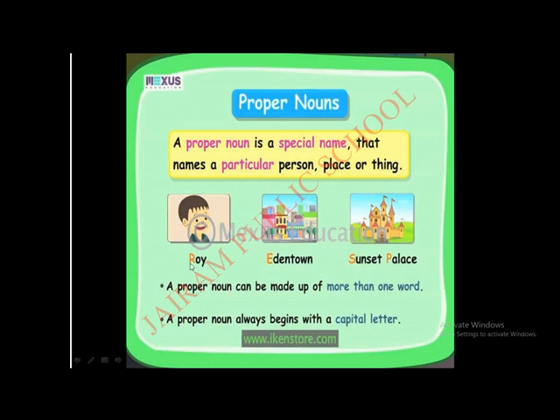For example, Roy. In the common noun, we'll call him just a boy. But in the proper noun, we are calling him with a name given to him. He is a boy. But what is the name of this boy? Yes, Roy. So we are particularizing the person by giving a specific name to the boy. This is called Roy. So this is a proper noun. See, the name starts with R, in capital letter.